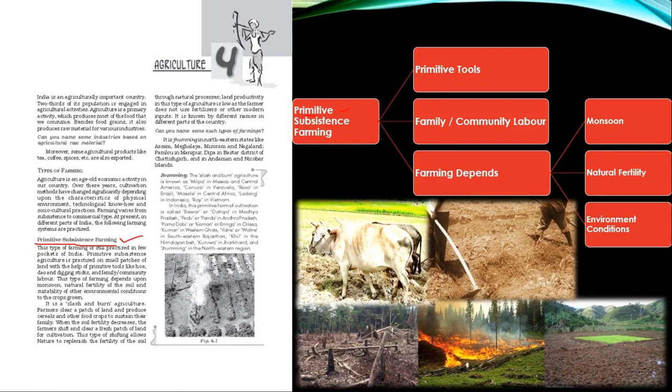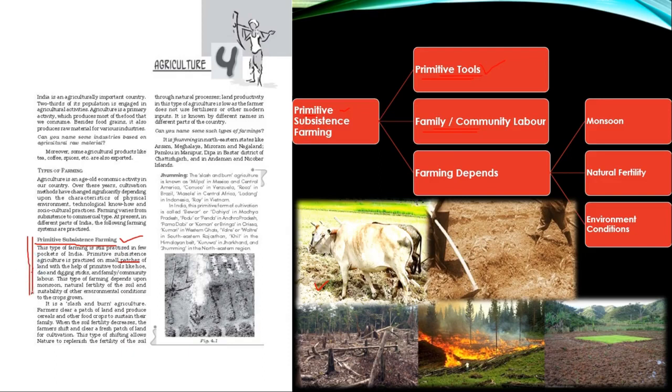Primitive subsistence agriculture is practiced on small patches of land with the help of primitive tools like the hoe, dao, and digging sticks, and family and community labor is mainly used for this purpose. So what are the characteristics? You can keep noting them down, because this question is usually asked in the same form: give 3 or 5 characteristics of primitive subsistence farming.